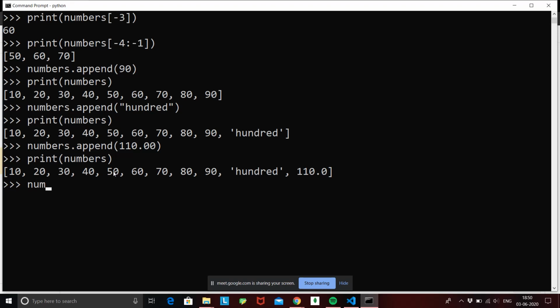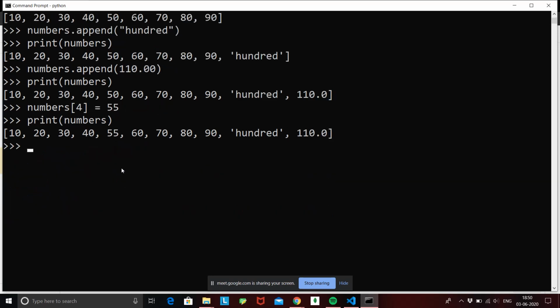So we'll do numbers 4 equal to 55. What's happening over here is I am telling Python to go to my list, take the 4th index and assign a value 55 to it in place of whatever is there. Fine. So if I do this and try to print my numbers, I am going to see 50 is changed to 55. Okay. So this is how we change the value of a list.